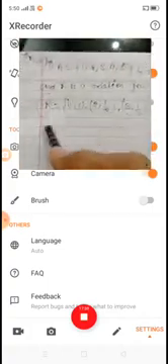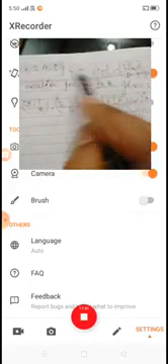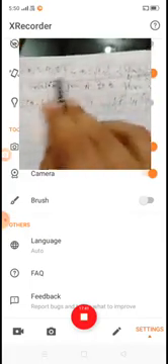Here the relation R is a subset of A cross B.